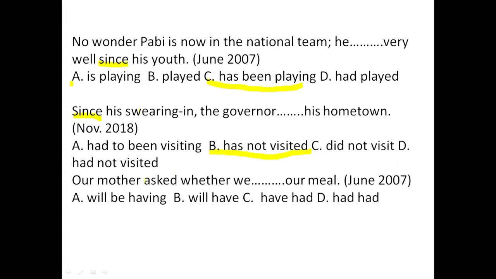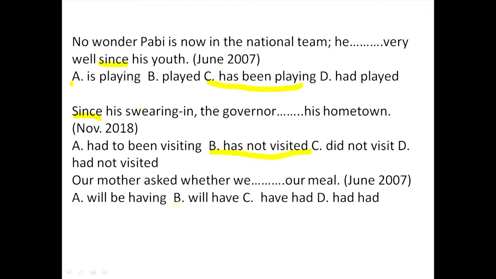D, are not visited. That's past perfect tense. Okay, it is the past perfect tense, and there is no relationship. There is no idea in the sentence expressing relationship with this kind of tense. So B is our answer.